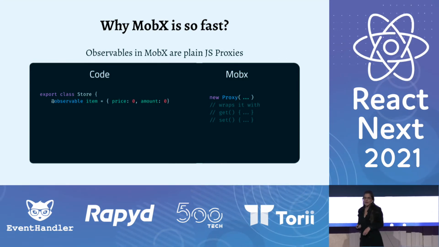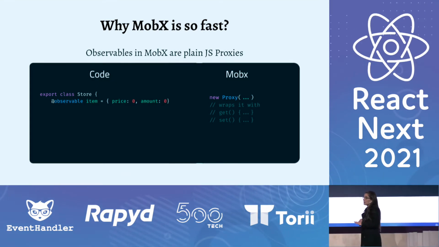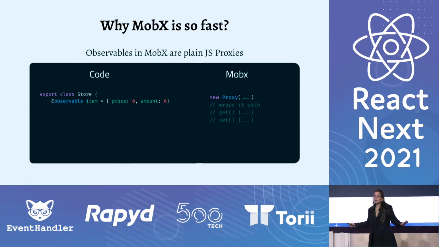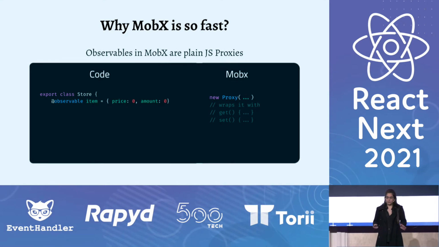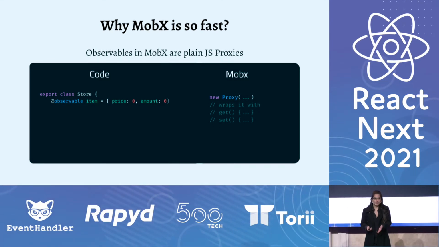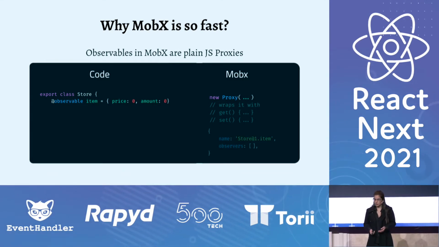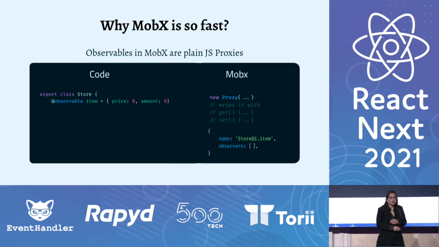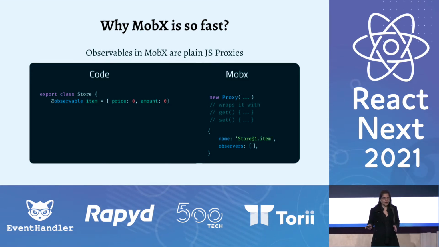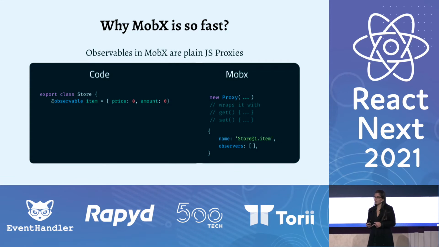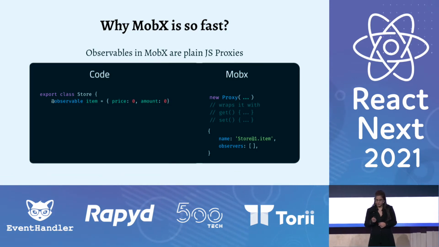But it's not only that. Under the hood, MobX keeps a dependency tree of all the observables that we create. So for instance, when I created item, MobX added a new entry in the dependency tree for item and initiated it with an empty set of observers.